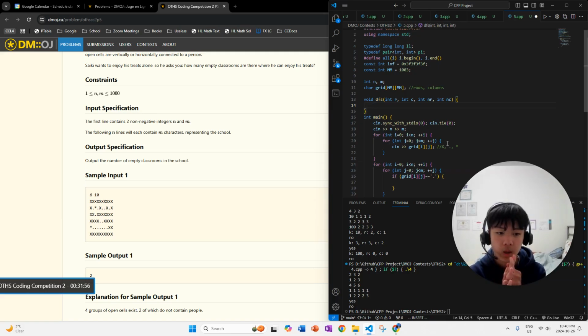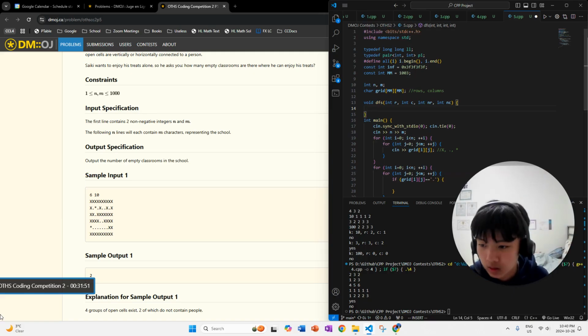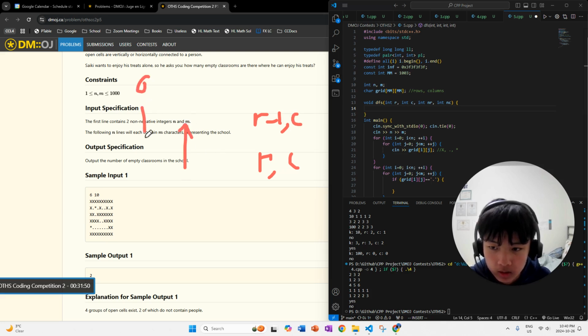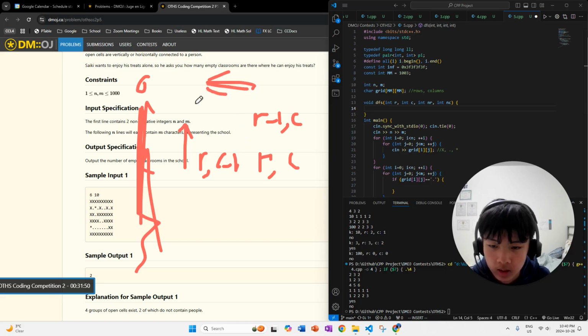I'm going to manually type r minus 1, c. For the one on top, it's r minus 1, c, because the row numbers are 0, 1, 2, so they get smaller as you go up. Then r, c minus 1, same logic: column numbers get smaller, so when you go to the left it gets smaller by 1.